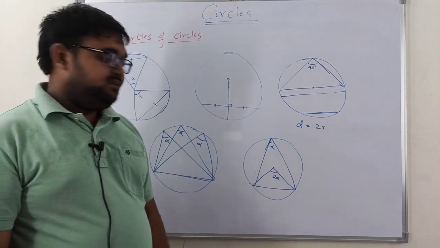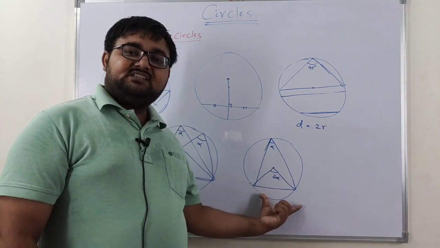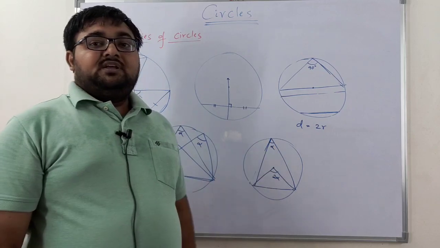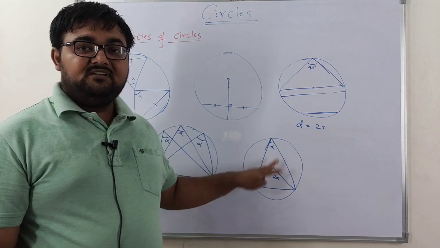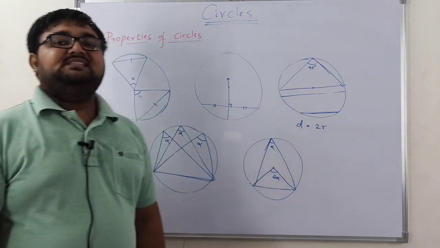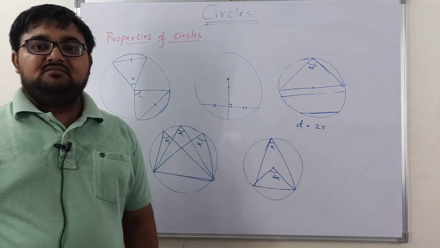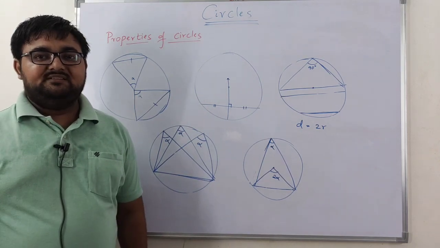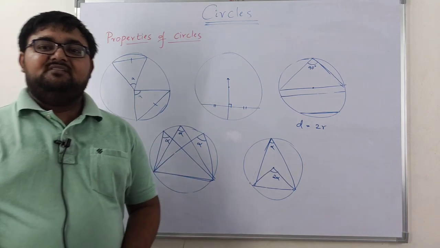Here we need to observe the same chord, or the same length of arc. With the same length of arc, if the angle formed at any point on the circumference is alpha, then the angle formed at the center is 2 alpha. These are the main properties related to circles. We need to recall all these points, right? These may help in problem solving.